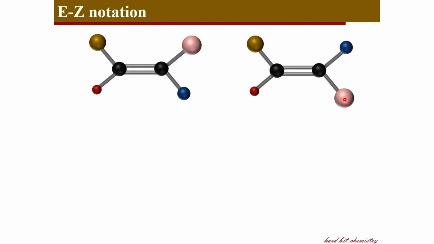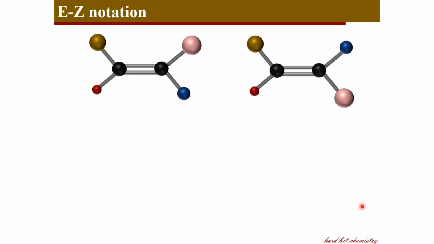But if you've got this example where the two carbons have different sets of substituents, how do we denote these two isomers arising from the difference in the three-dimensional arrangement? For that we have the EZ notation.